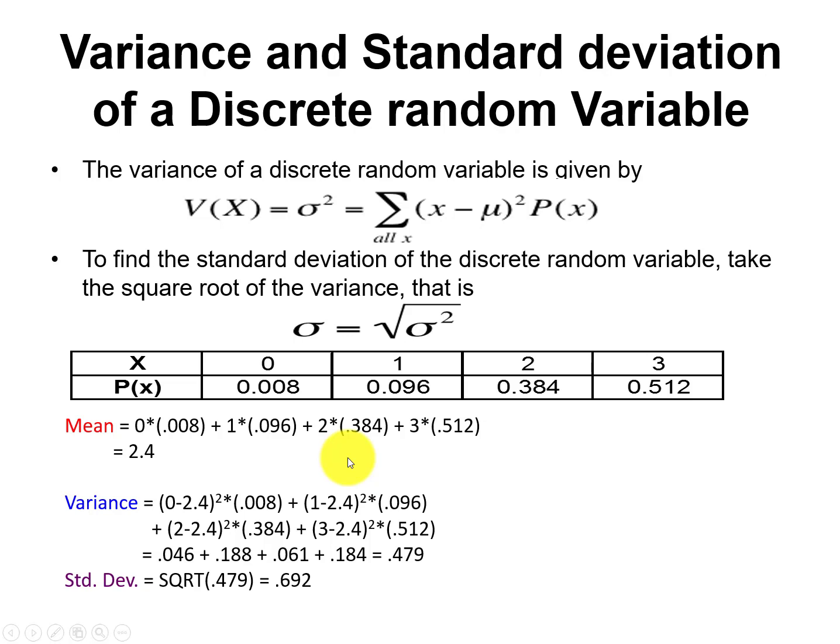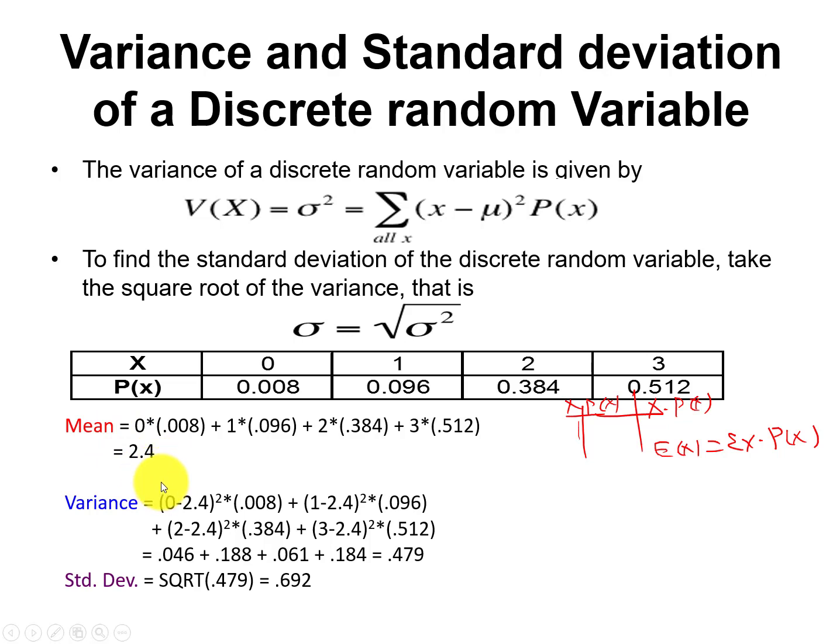In this case, the mean will be x into px. So Ex will be summation of x into px. We already calculated this for you: 0 into this plus 1 into this plus 2 into this plus 3 into this. So in this case our mean is 2.4.